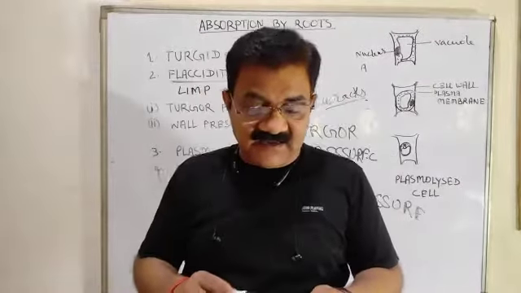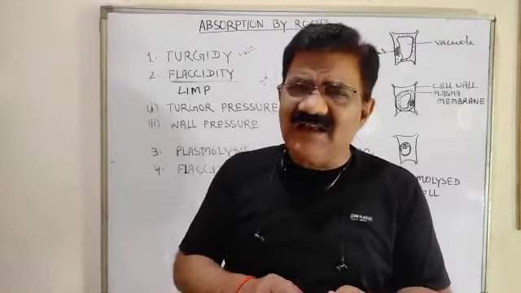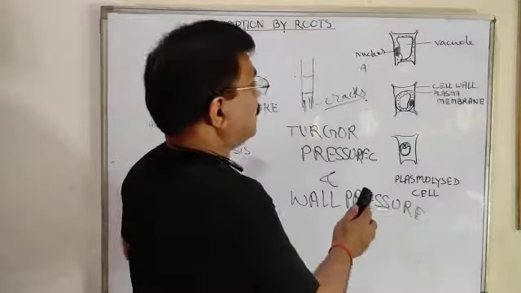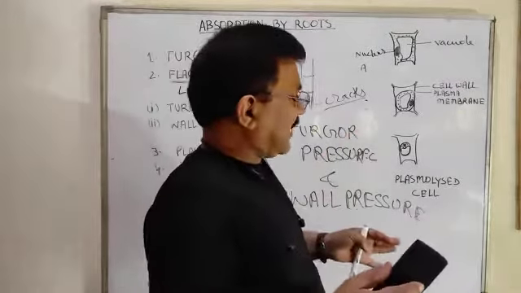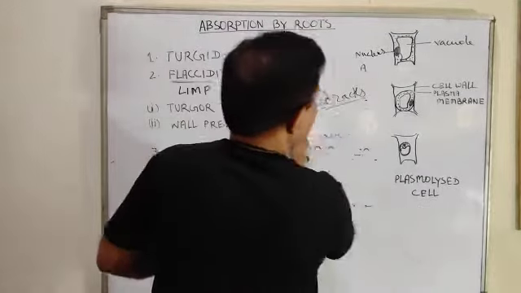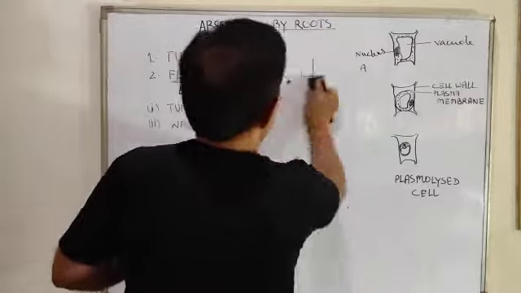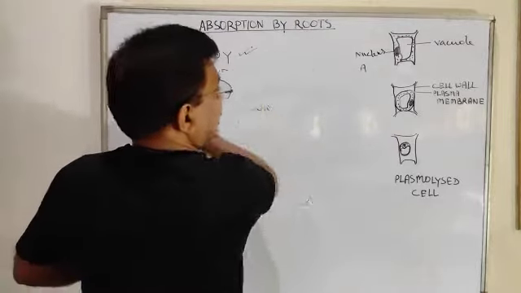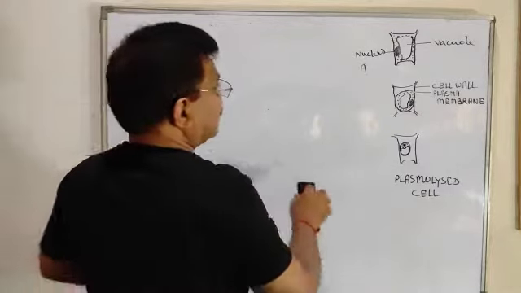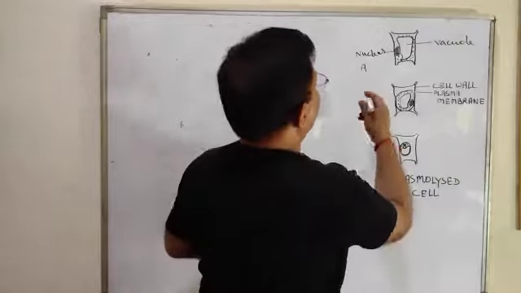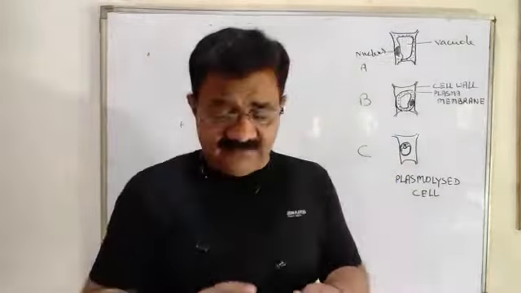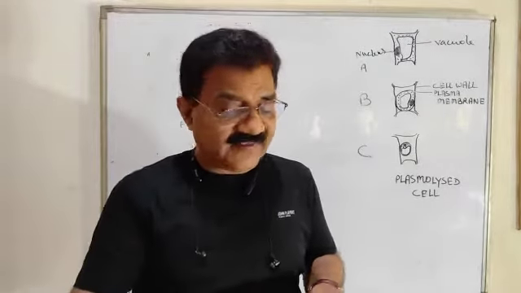This part is clear. Now, dear children, let us do one experiment, and in that I will try to make you clear about plasmolysis and turgidity. See here, three cells we have considered. You can see the diagram: cell A, cell B, and C. This is the condition of one cell only, not three cells, one cell.